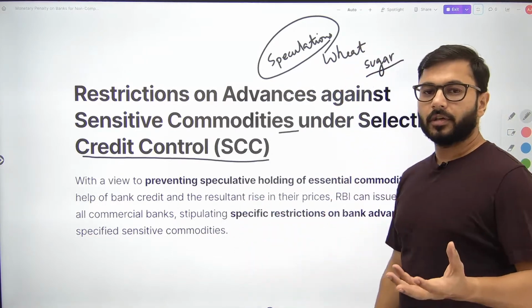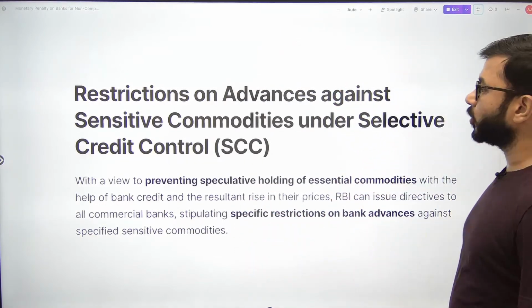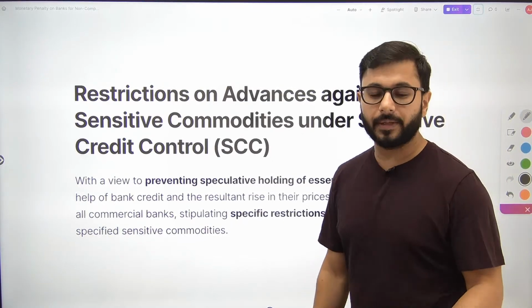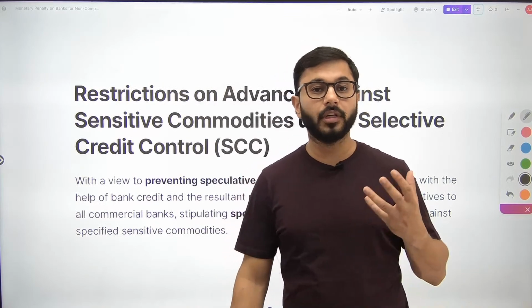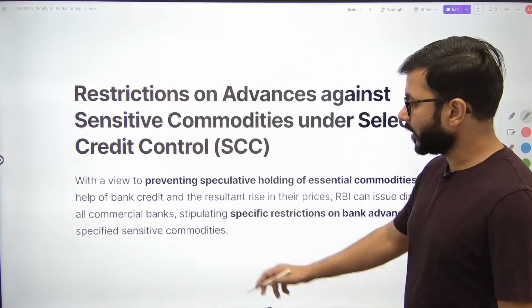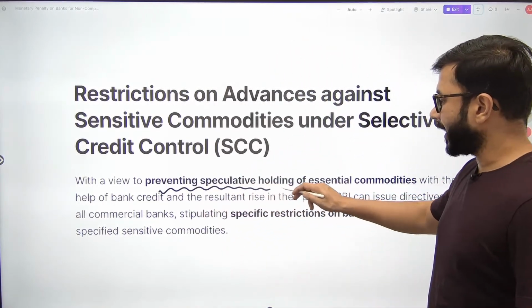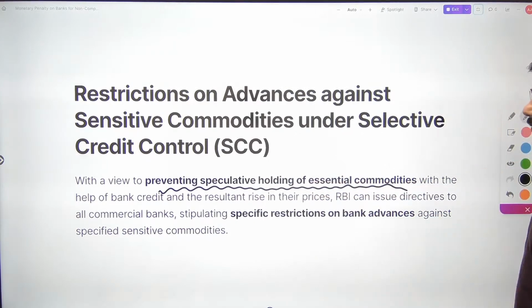Therefore, RBI said you cannot give loans or advances to any company which might be involved in these selective credit control commodities. Okay, what is the purpose? To prevent speculative holding of essential commodities.